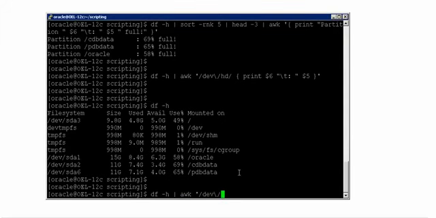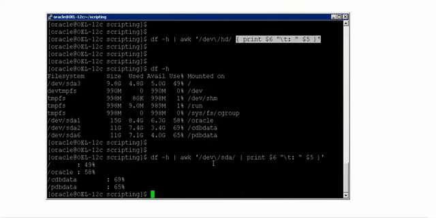As I have already explained, if you want to escape a special character, you always use \. So I am telling that this is a special character that you should include in the search. So anything which is starting with dev followed by / followed by sda, you search for that pattern. And whenever you search for that pattern, print $6, a colon, and $5.